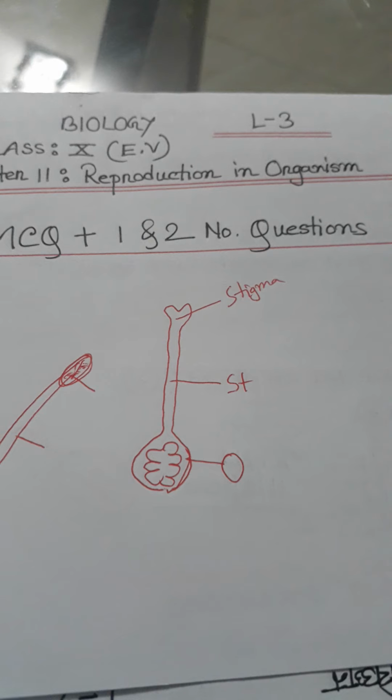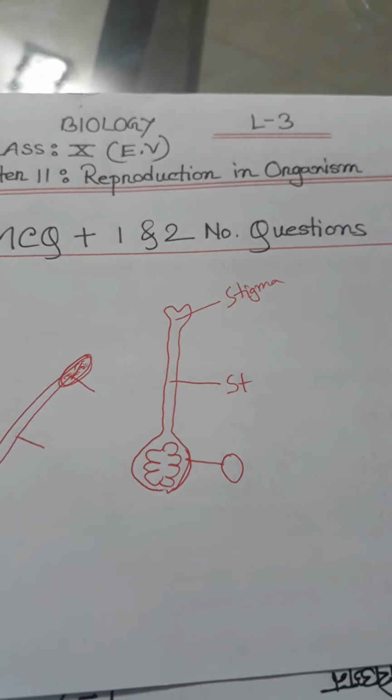It is another essential whorl of a flower. When a gynoecium is formed with many carpels merged with each other, it is called syncarpous. This is also another important MCQ. What is syncarpous? When more carpels are merged with each other, this is known as syncarpous.